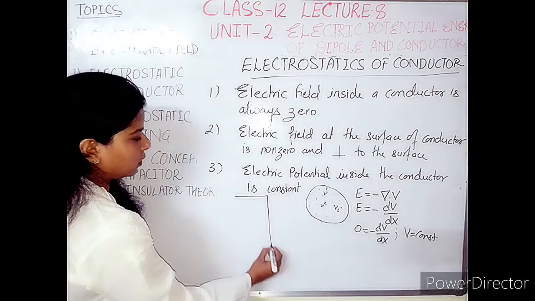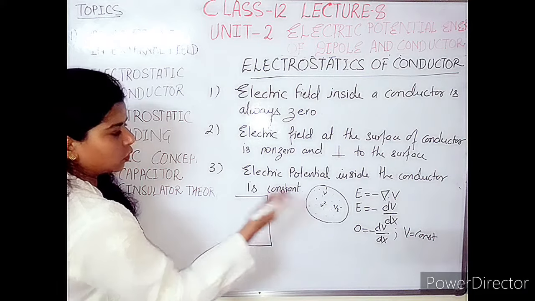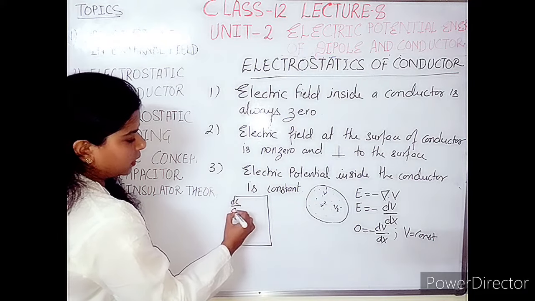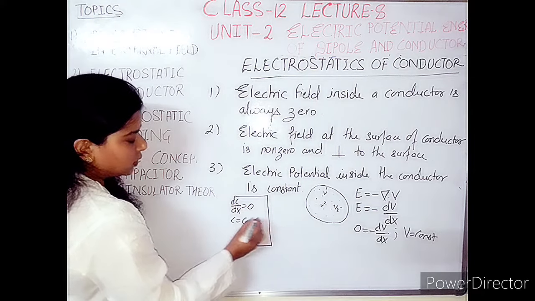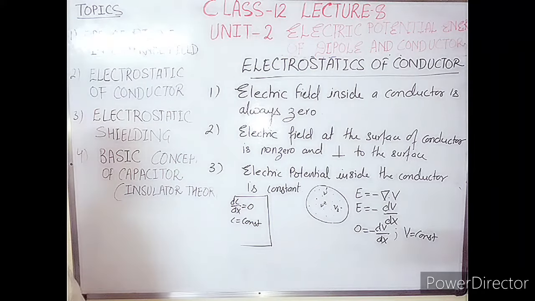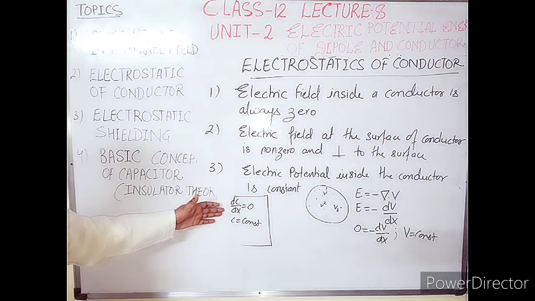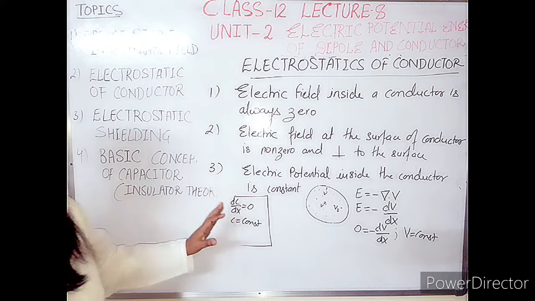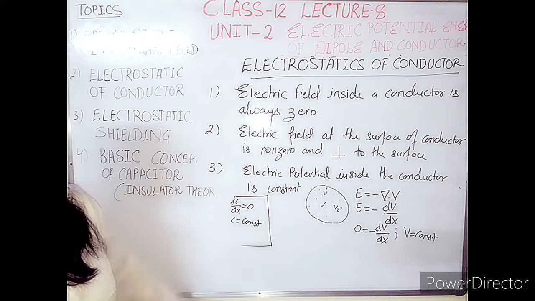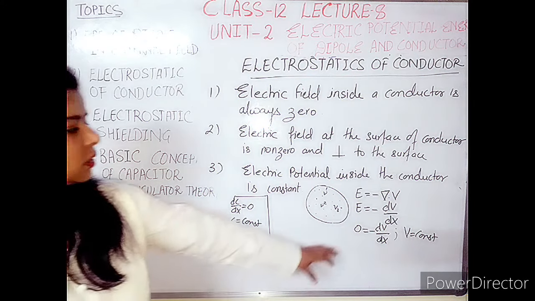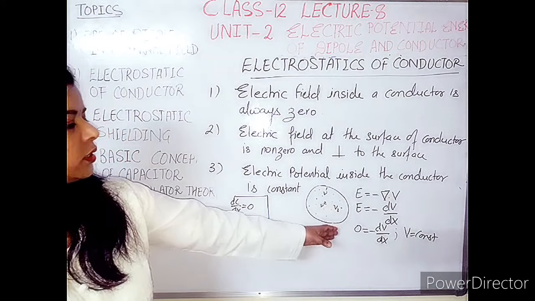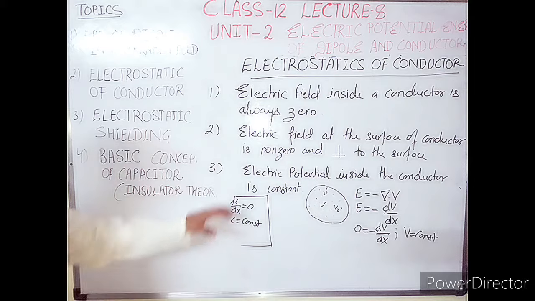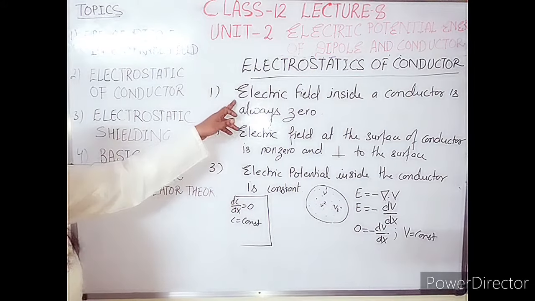I am telling it with the basic concept of differentiation: dC by dx is equal to 0, where C is constant. This is one basic formula of differentiation. Here we are differentiating the term C and we get the result 0 because C is a constant. Similar is the case here. The V value should be constant to get the left hand side 0. So that is why this third point is interrelated with the first point.